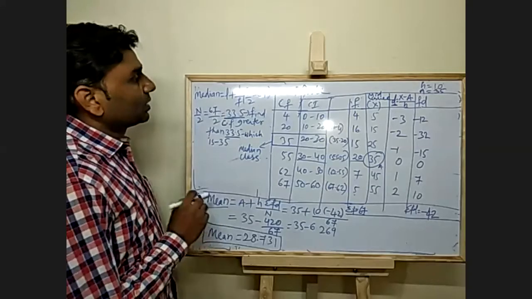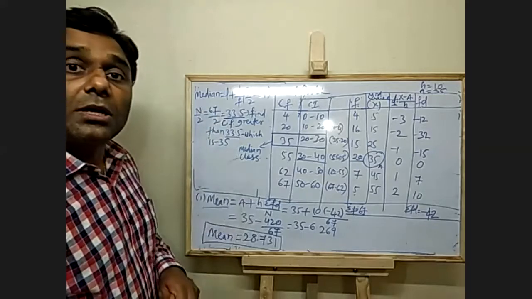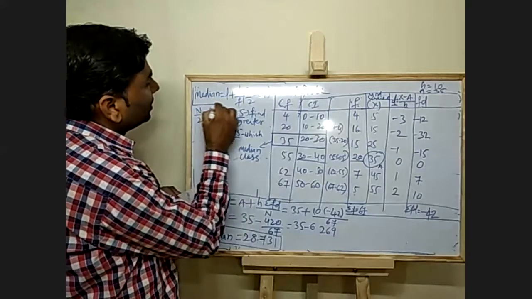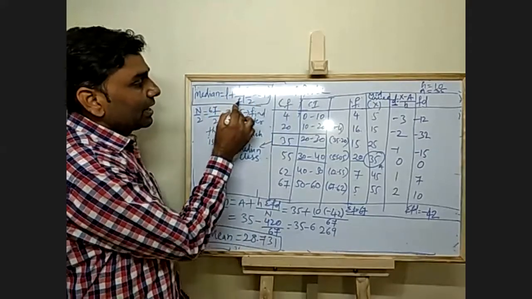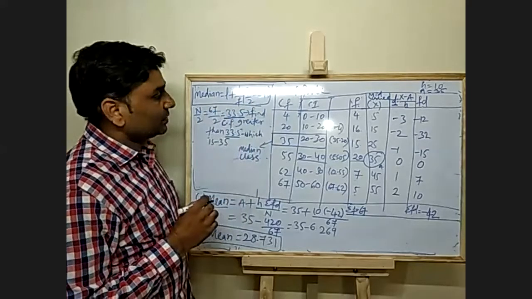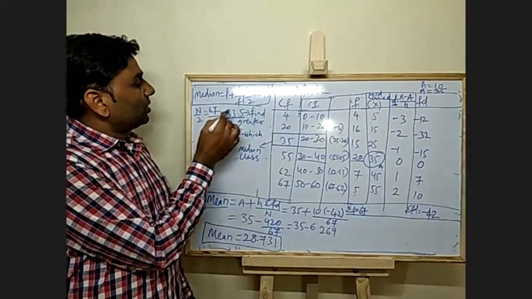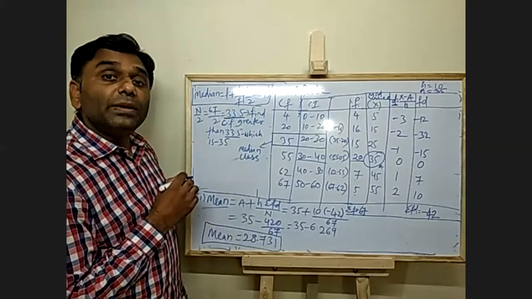Okay, so here what we need is to find the median. The median formula is L plus h divided by f, n divided by 2 minus CF. L is the lower class limit of the median class.